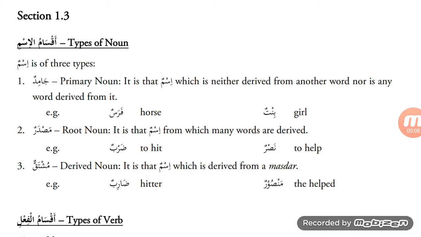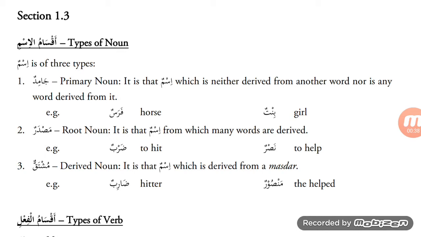Welcome to the book Tasheel Nahw, section 1.3. Aqsamul Ismi, types of noun. A noun is a kalima, a word which has a meaning, and a noun doesn't have any tense attached to it. A noun is a meaningful word.